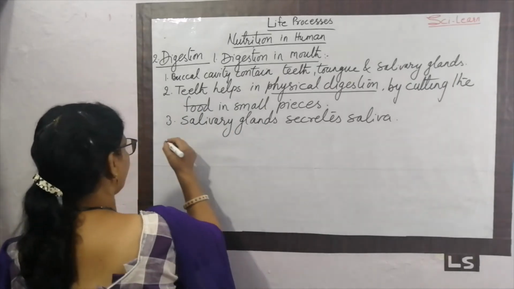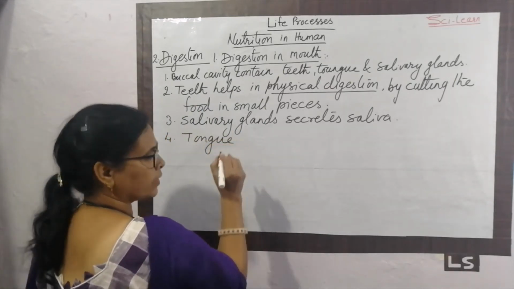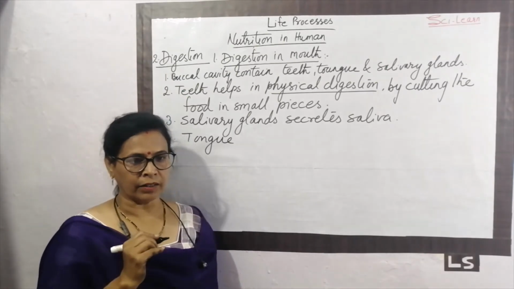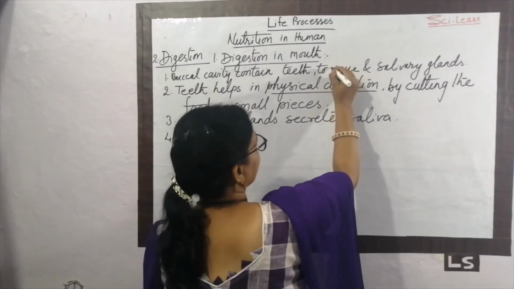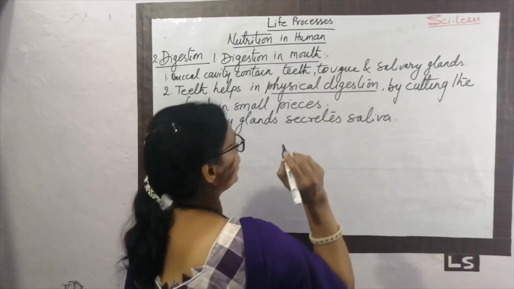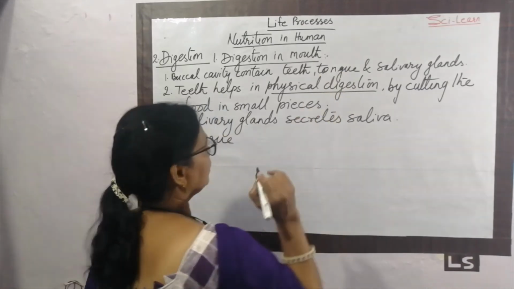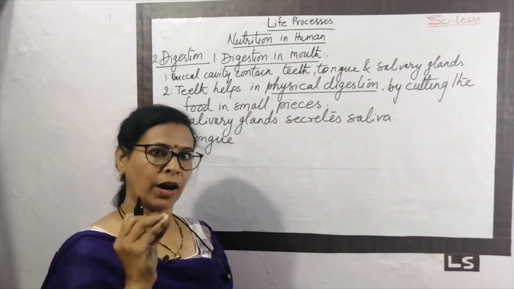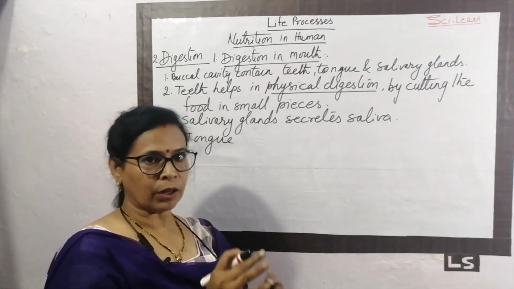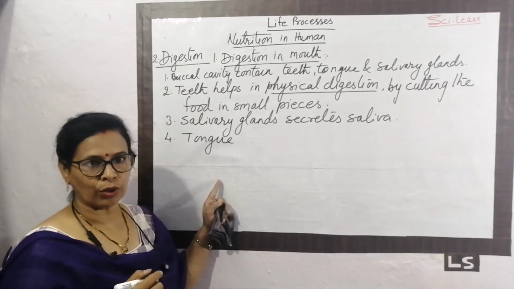But what is the role of the tongue? Tongue is important for mixing of the food. दांत ने फूड को काट दिया, सलाइवा आ गया, दोनों को मिक्स करने का काम कौन करता है? Tongue. So what is the role of tongue?